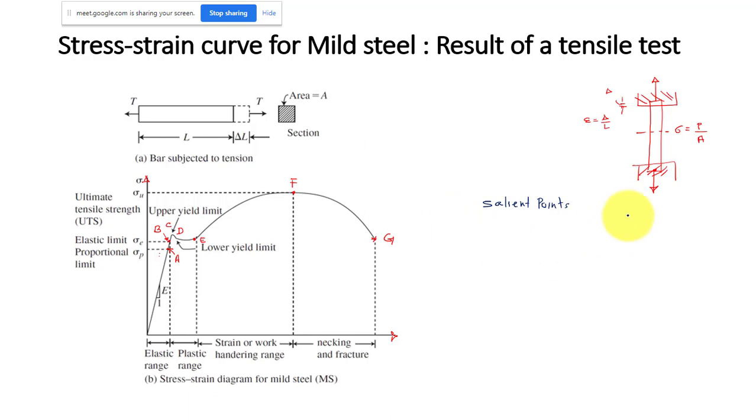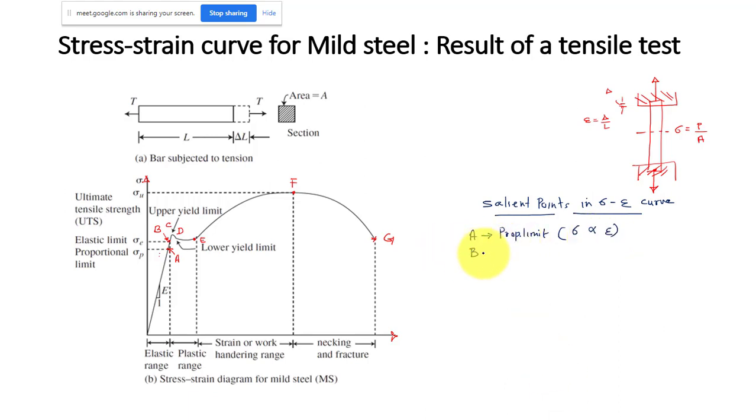Okay, so we'll discuss certain points in the stress strain curve. The point A is known as the proportionality limit. So what do you mean by proportionality limit? That means up to that point your stress will be proportional to strain. That is what we'll be calling the proportionality limit.